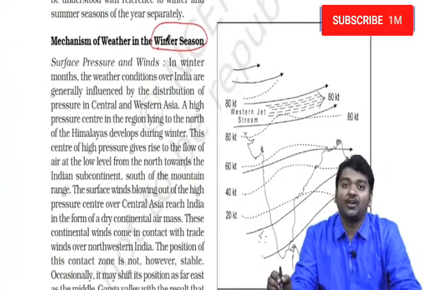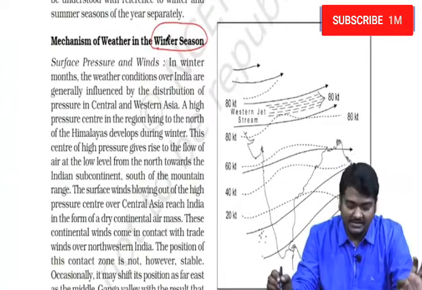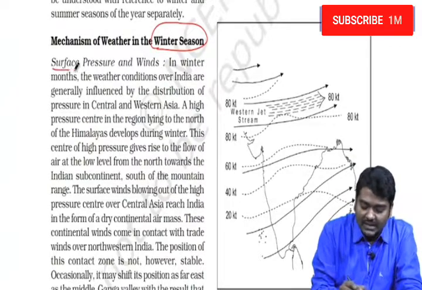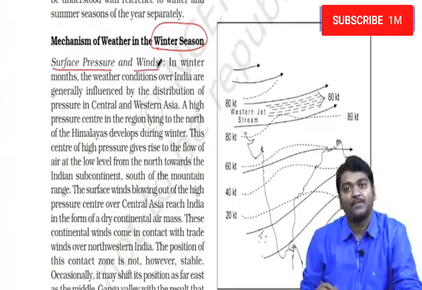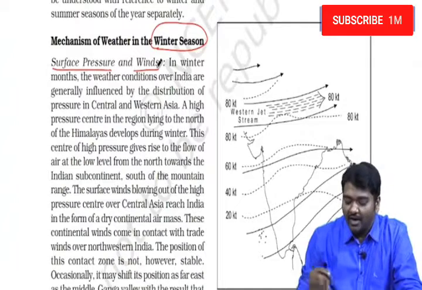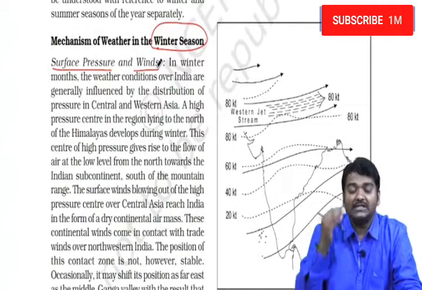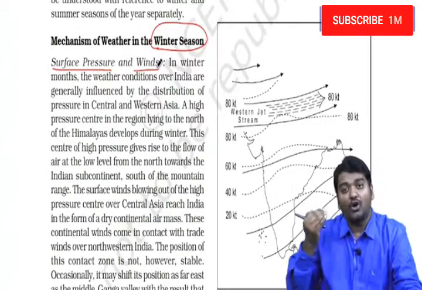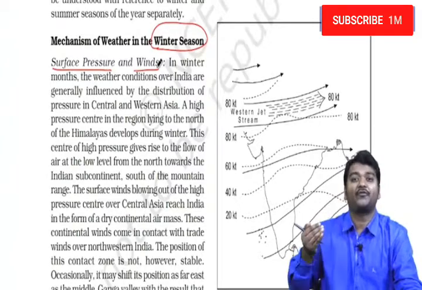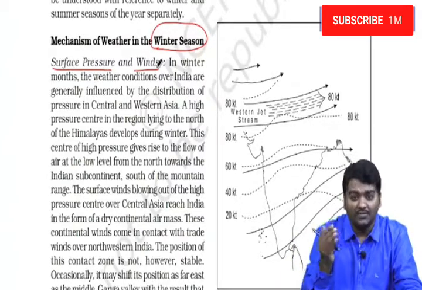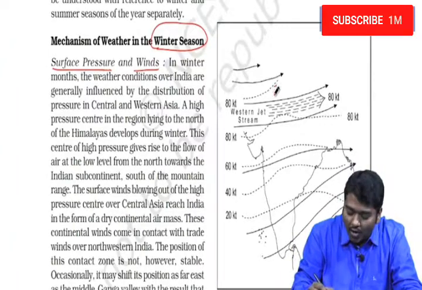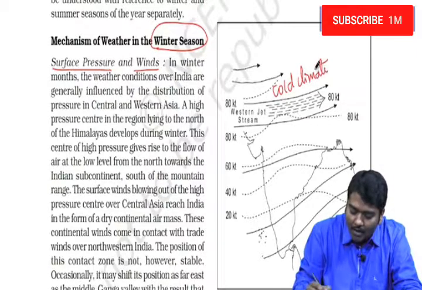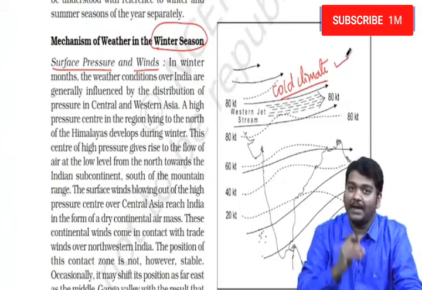So whenever I am talking about the winter season, please understand we have to consider the surface pressure and winds. As you are aware, winter means the sun's rays are falling on the Tropic of Capricorn. It is far off from India. So because of this, you will have cold climate present over India.